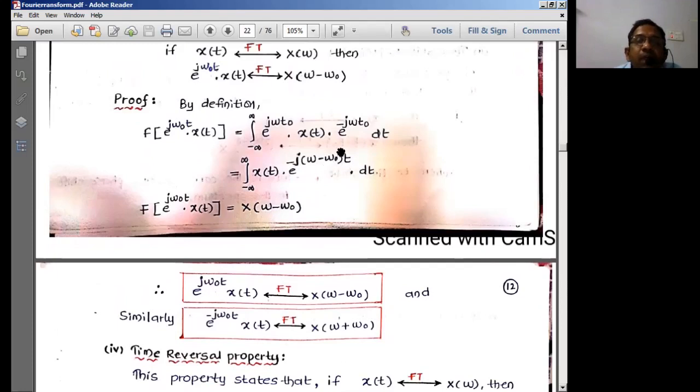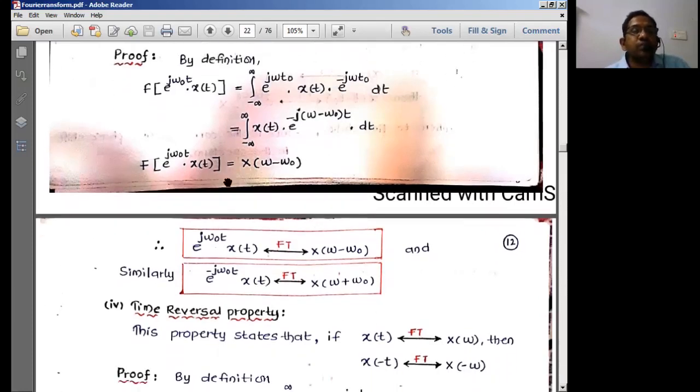Whatever I have between j and t comes over here, so I have omega minus omega naught, which is the frequency domain representation of the signal for this particular time domain signal.